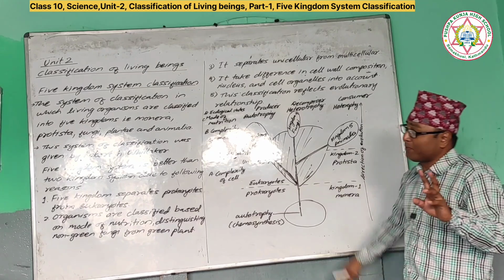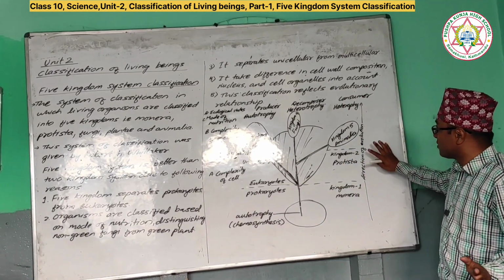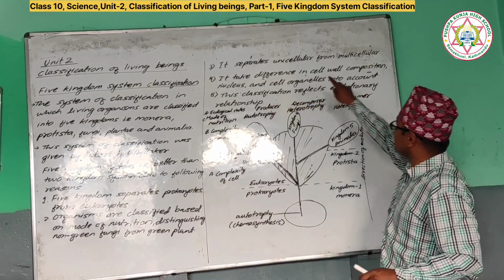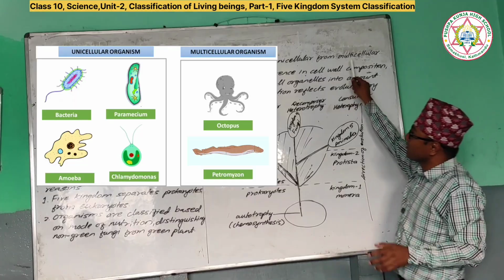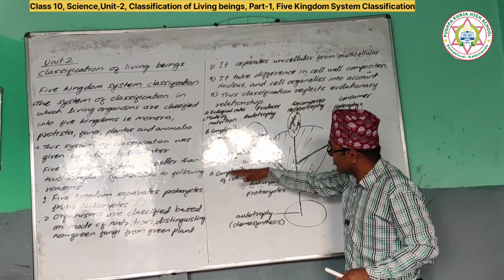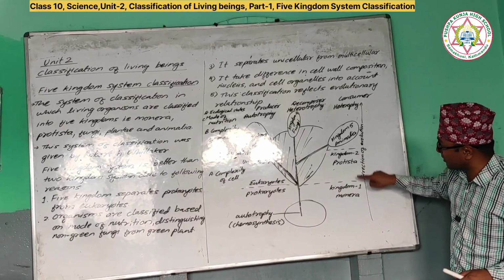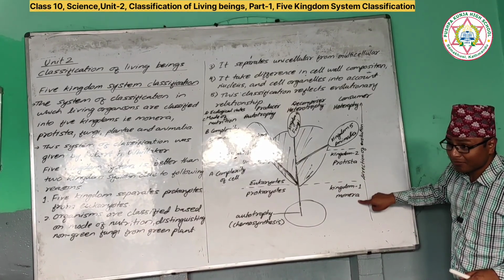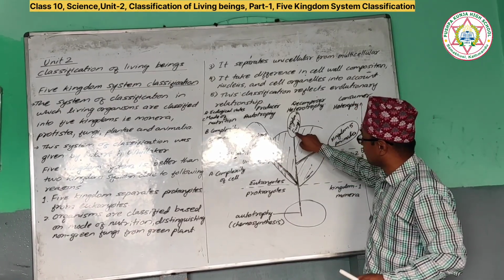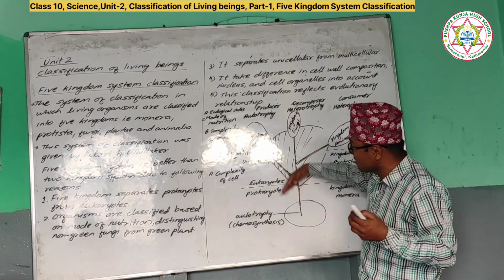So the two kingdom system is based on only one base. The five kingdom system classification is based on five bases. Alright, next, it separates the unicellular from the multicellular. I have already said, unicellular or multicellular. Here, if you see, the kingdoms Protista and Monera are unicellular. Plantae, Animalia and Fungi are multicellular. So it has separated unicellular and multicellular.